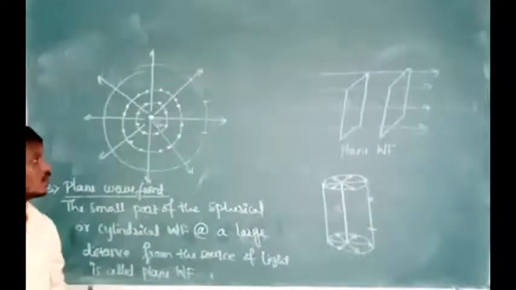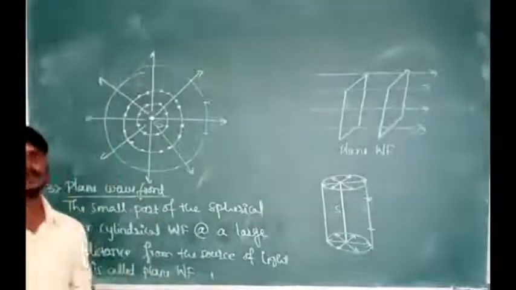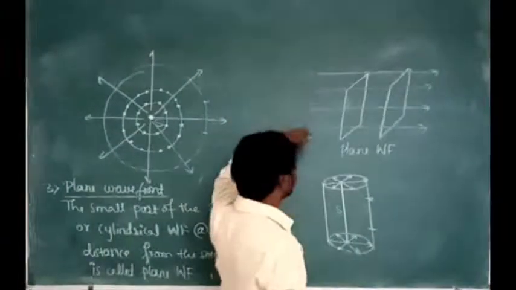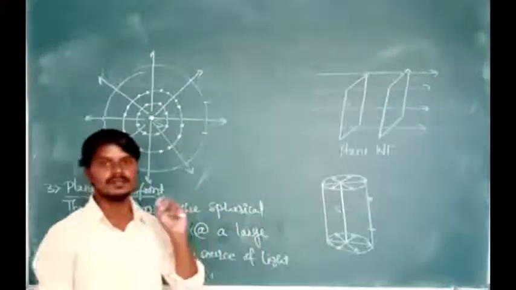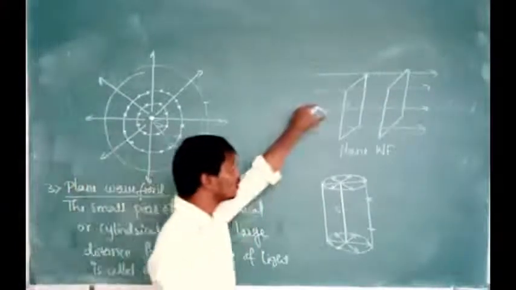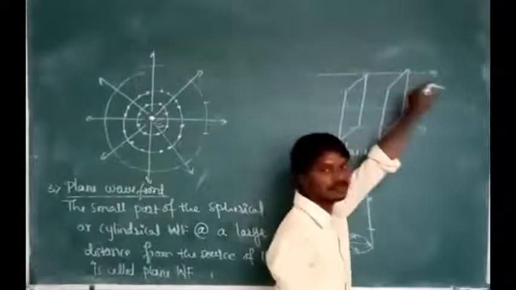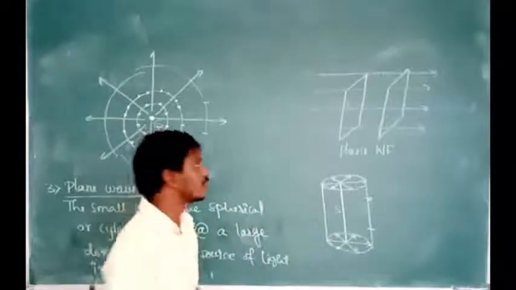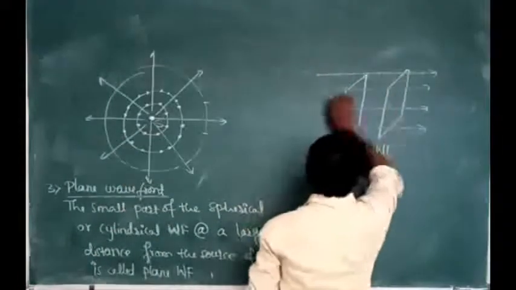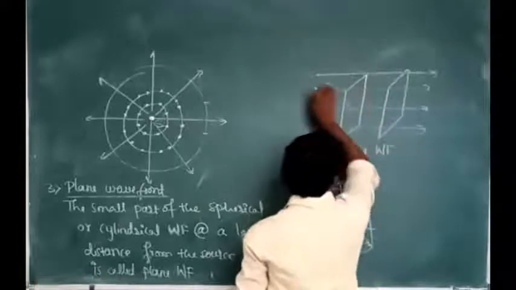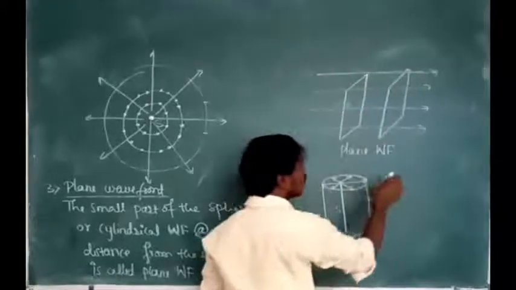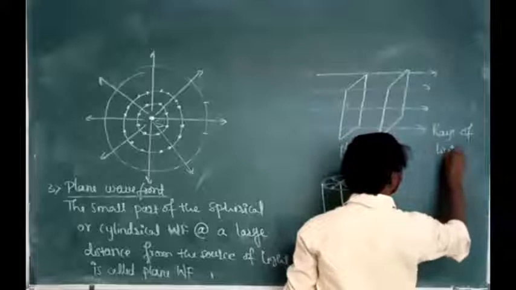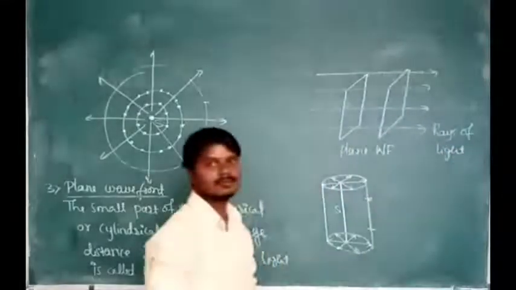Remember this one. Now we are going to show the direction of propagation of the wavefronts by using perpendicular arrows. Those perpendicular arrows are called rays of light. See here. These arrows are perpendicular to the plane wavefront, and they are called rays of light, and also called beam of light. The bundle of rays of light is called beam of light.